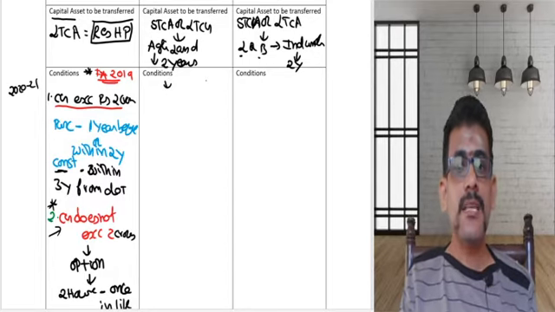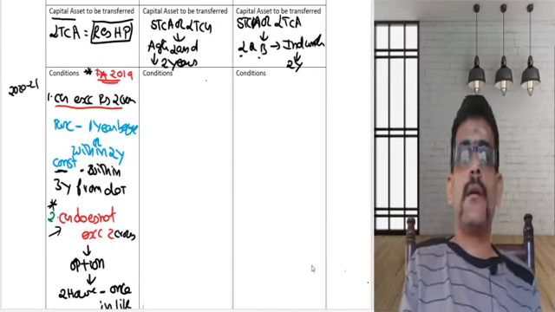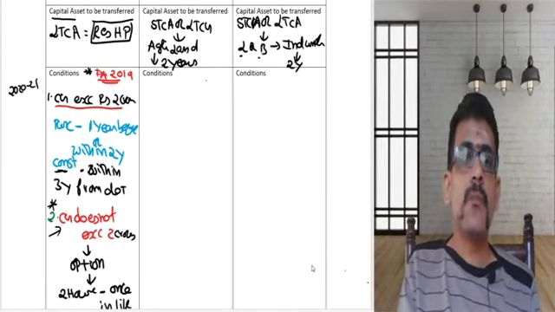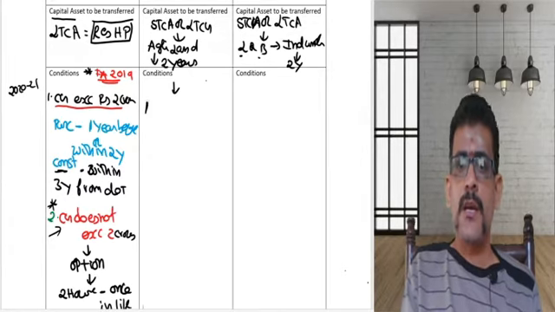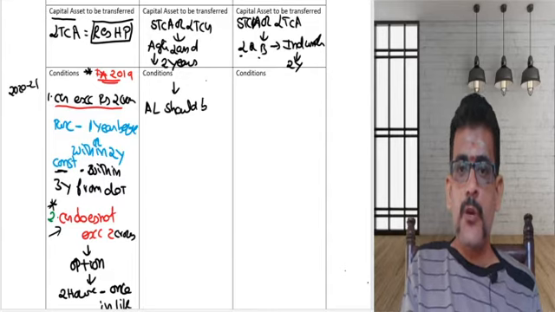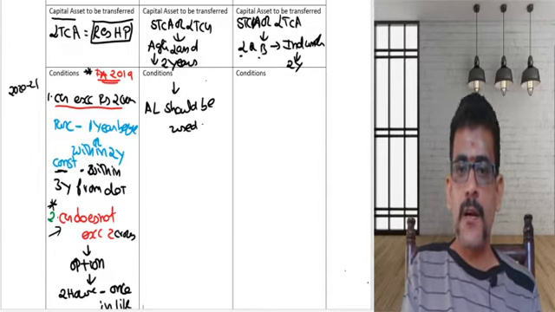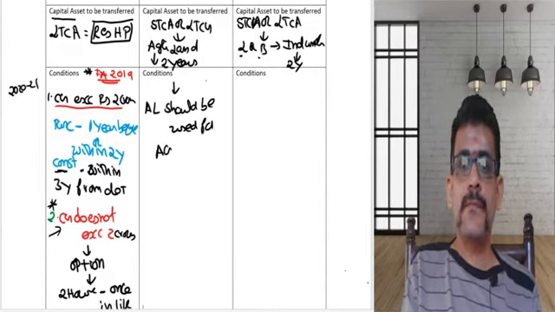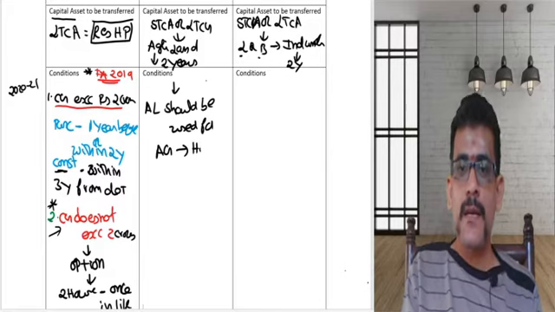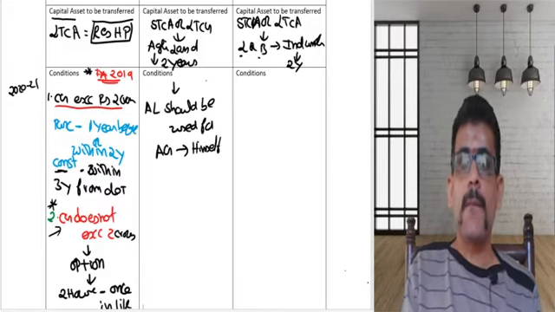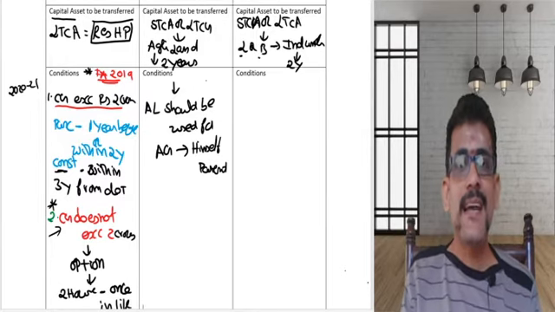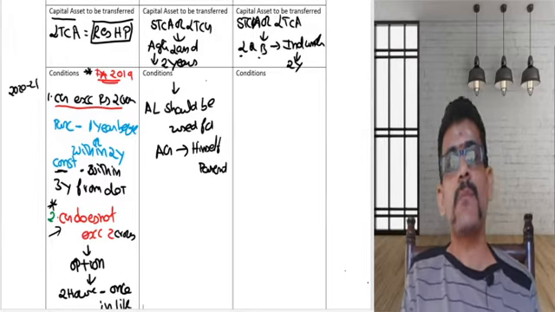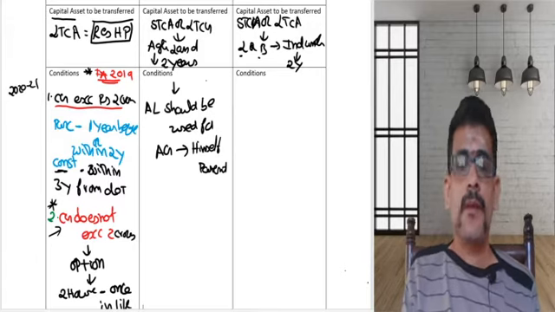First condition, agriculture land should be used for agriculture either by himself or by his parents. Any of them should use the agriculture land compulsorily for the purpose of agriculture.